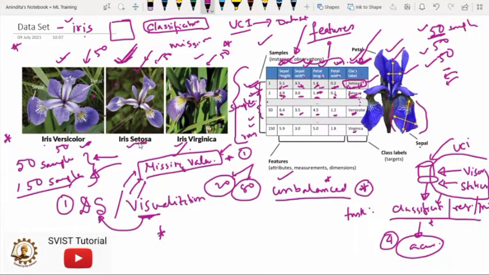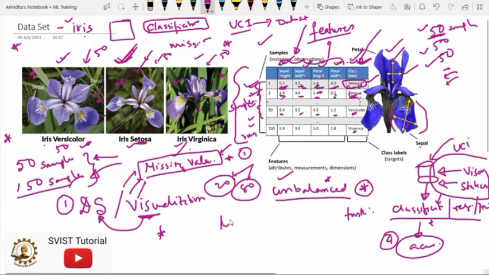See here, the look and feel of the Setosa is completely different from the other two categories. So whatever information we have collected for Setosa is completely different from the other two. But in real life, whenever we are dealing with Versicolor and Virginica, they look exactly similar. So differentiating them from one another is a very, very difficult task.